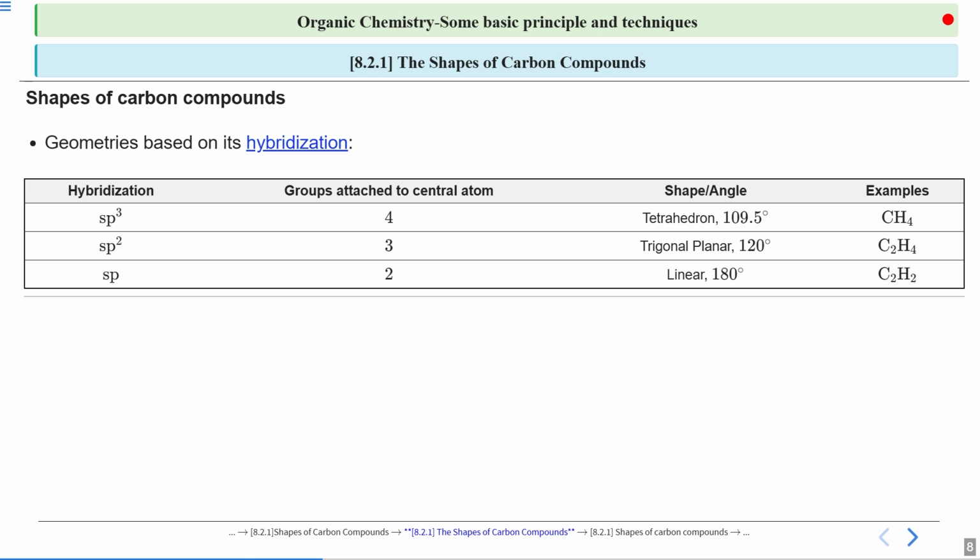Remember, this is a very, very important slide. According to it, we can decide the shape, the approximate angle, and the number of groups attached to the central atom. From this table, you can clearly say that if your carbon is sp3 hybridized, it will have 4 groups attached, and the shape acquired would be a tetrahedron, where in the case of a perfect tetrahedron you will see an angle of 109.5 degrees.